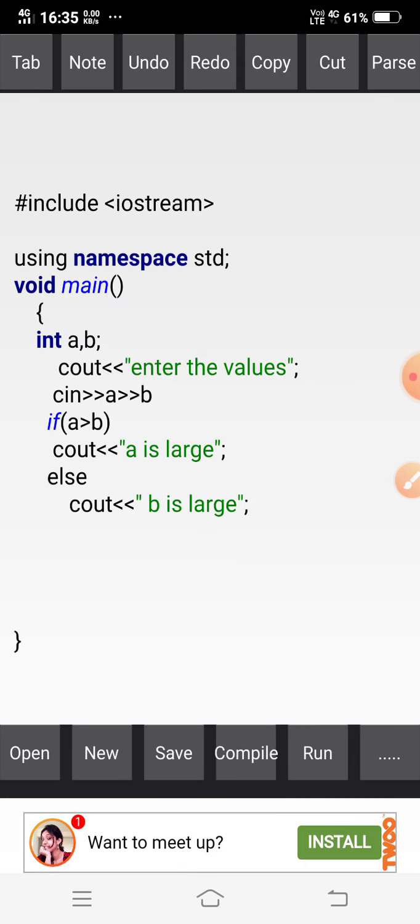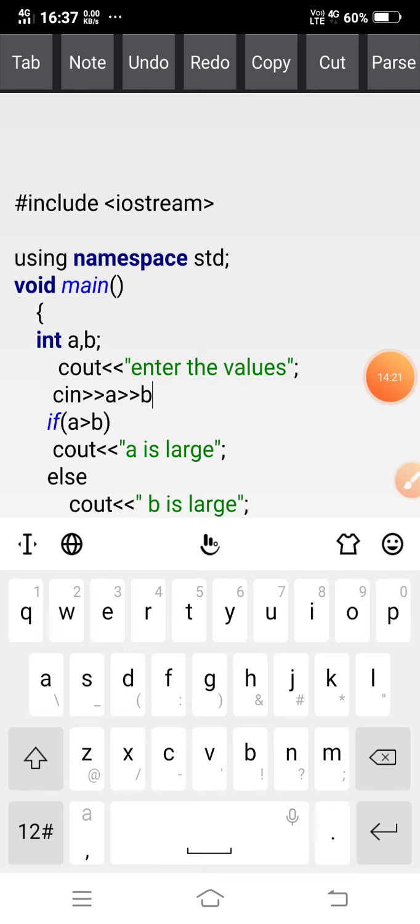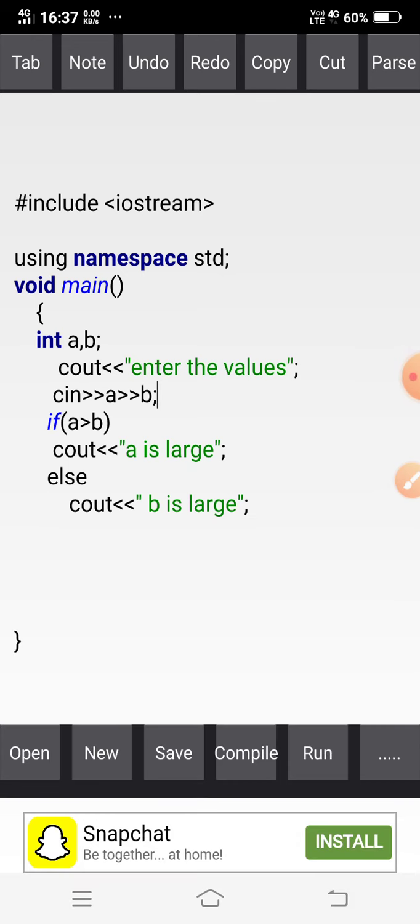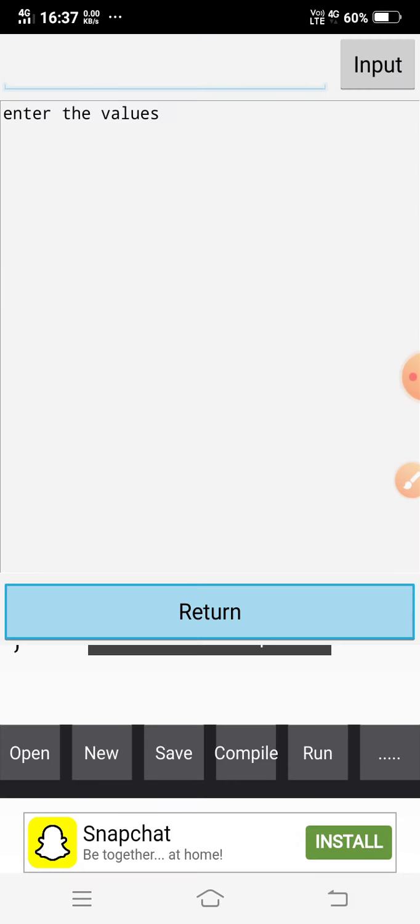Okay, some problem is there. See here, what is the problem? I have not given the semicolon here. Okay, so after this, compile again. It says successfully compiled, then run.